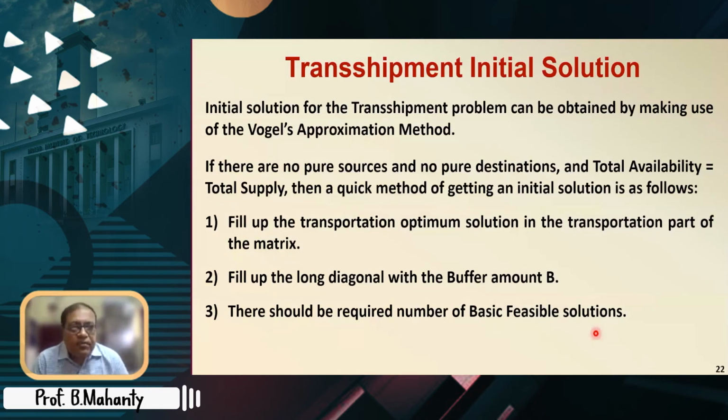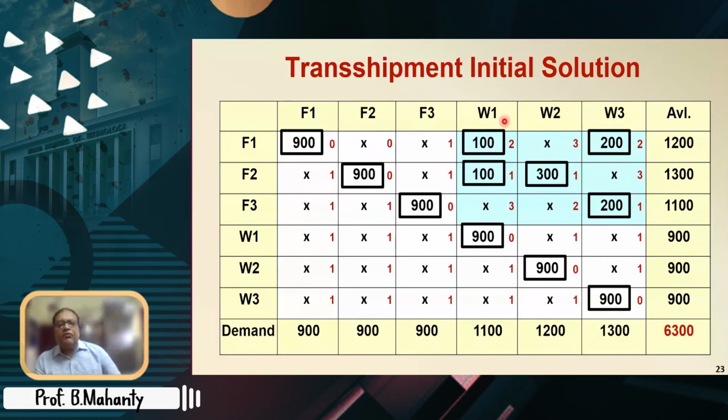But sometimes, particularly if there are no pure sources and no pure destinations and there is no dummy, then this method can be applied. So we applied this method and see a quick initial solution is obtained. That is, this is our transportation solution, and these 900s are occupying the long diagonal. You see, totally there are 6 sources and 6 destinations.